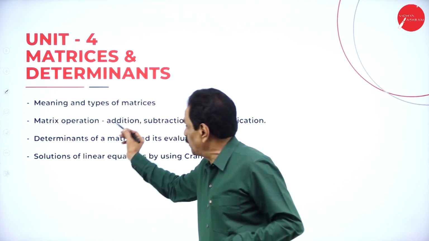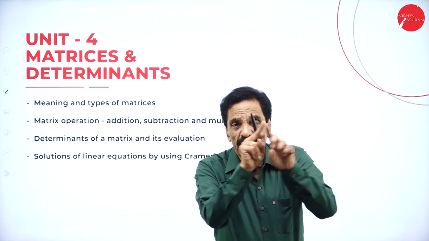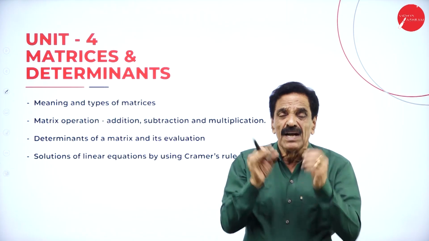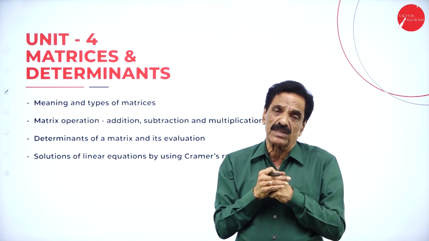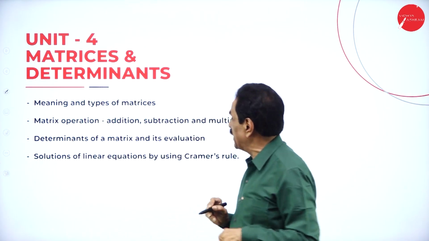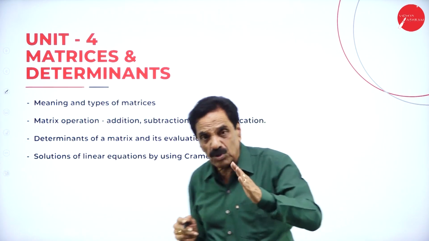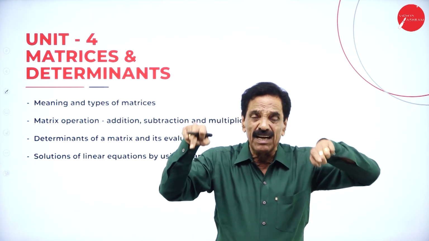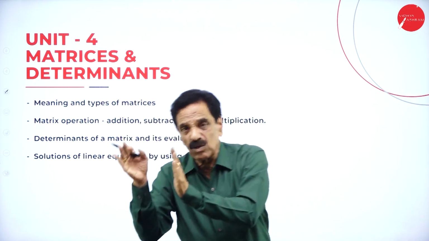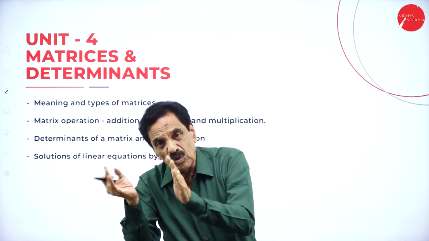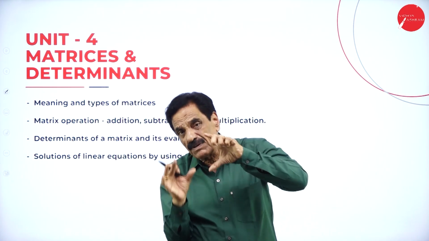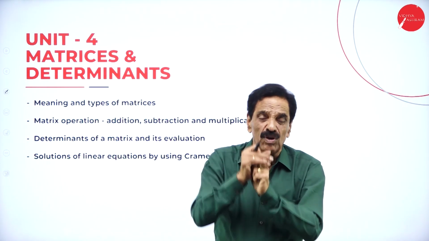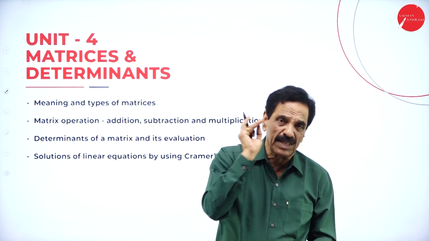Then types of matrices, where we take the rows and columns into consideration. The sequence of the rows and columns will come under determinants, where we are going to apply Cramer's rule. How to apply Cramer's rule? Because it determines the area. There may be 3 rows and 3 columns, maybe 4 rows and 3 columns. That will be dealt with while you are solving the problem. And then we are going to apply Cramer's rule. I'm going to explain how.